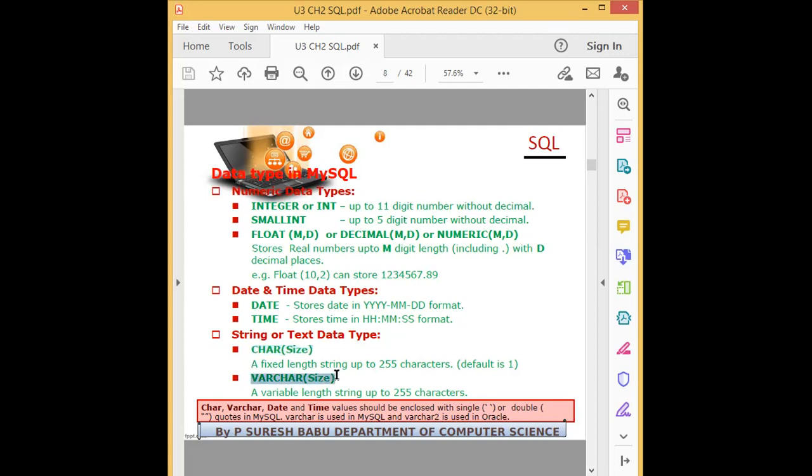So I already explained with the examples. You remember these things, character and varchar.